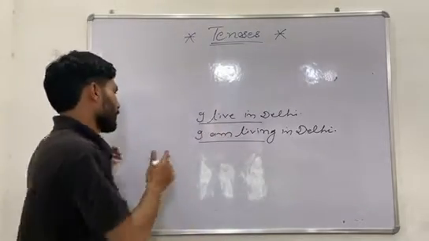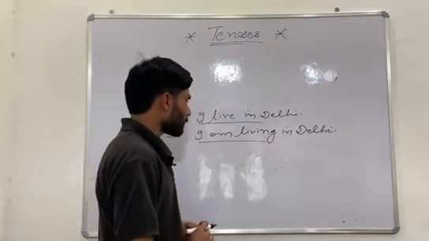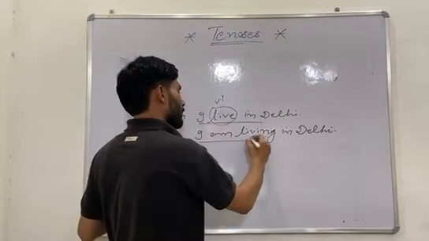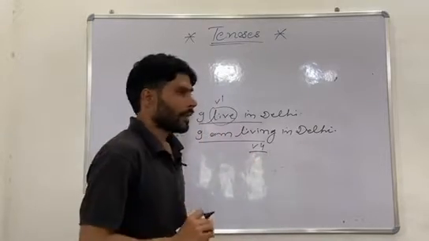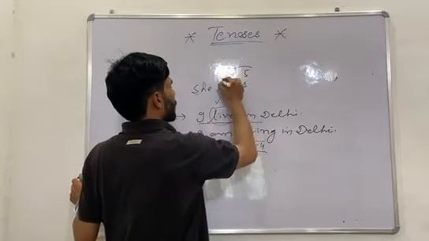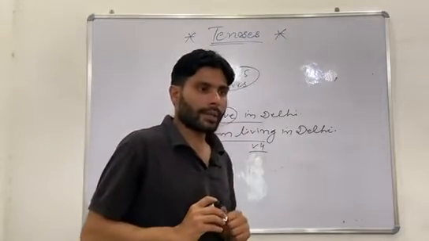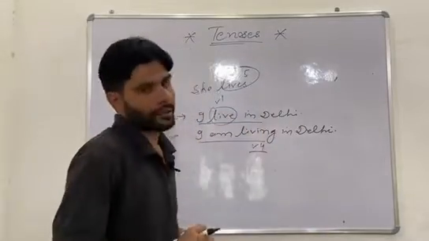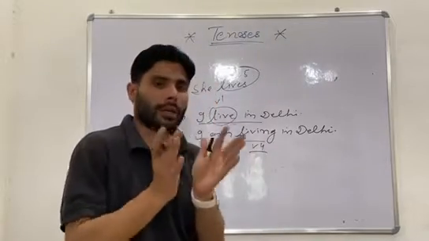So let's discuss the first one. I live in Delhi. She lives in Delhi. The verb is in V1 form, and the V4 form is living. So that is the fourth form, this is the first form, and it's right. She lives, so it is the fifth form, that's right. So I live in Delhi. This is a permanent action, you can say. I live in Delhi permanently. It means that the action is permanent, right?